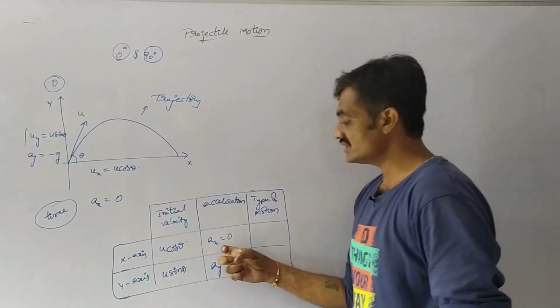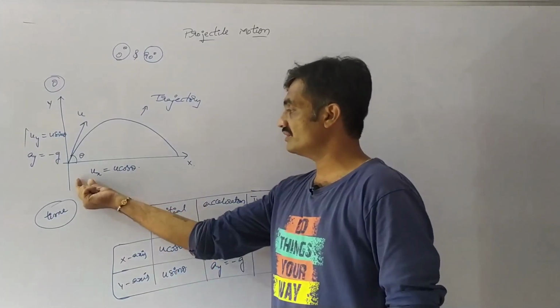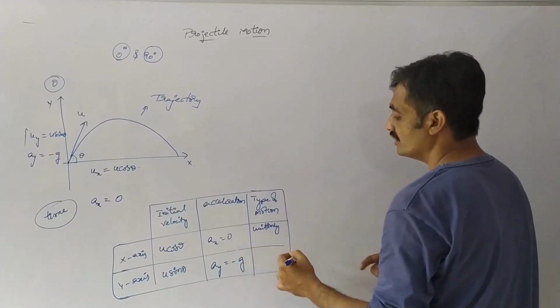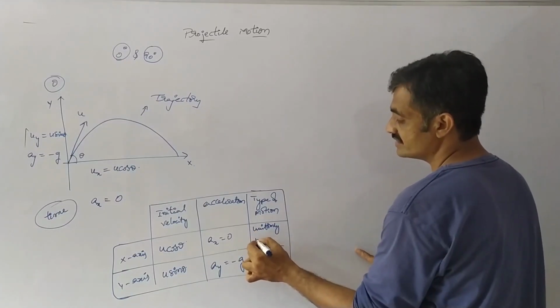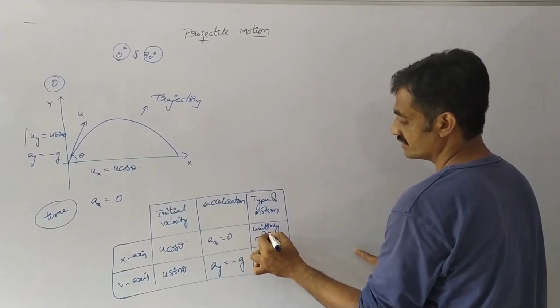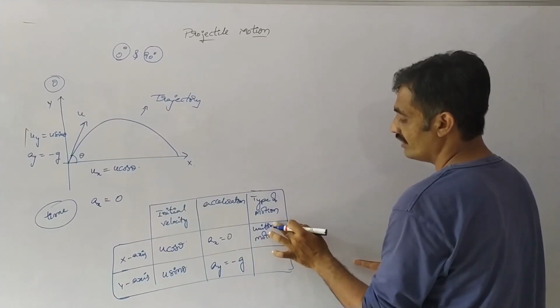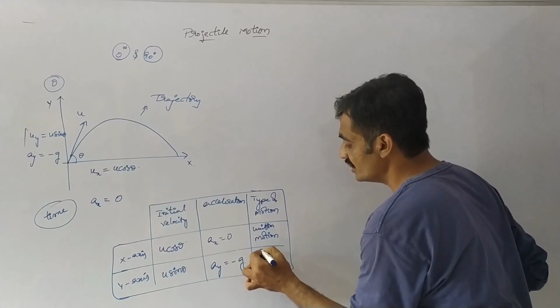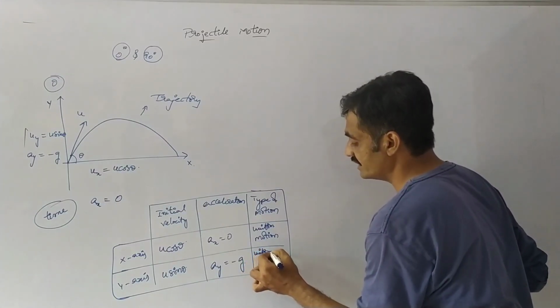Now the type of motion. Acceleration is 0 and the body is moving with constant velocity, so along the x-axis it is a uniform motion. Along the y-axis, the body moves with uniformly accelerated motion.